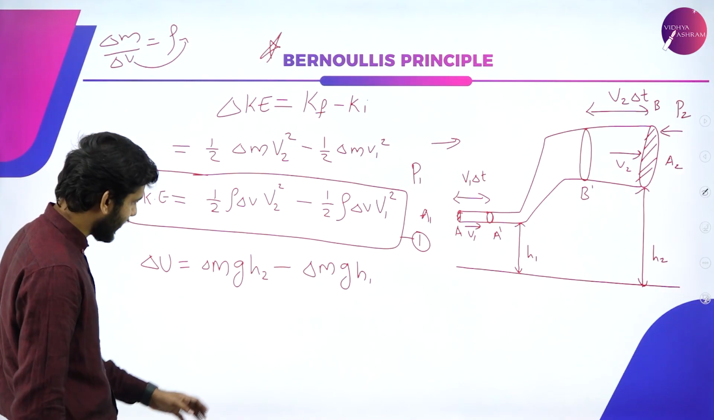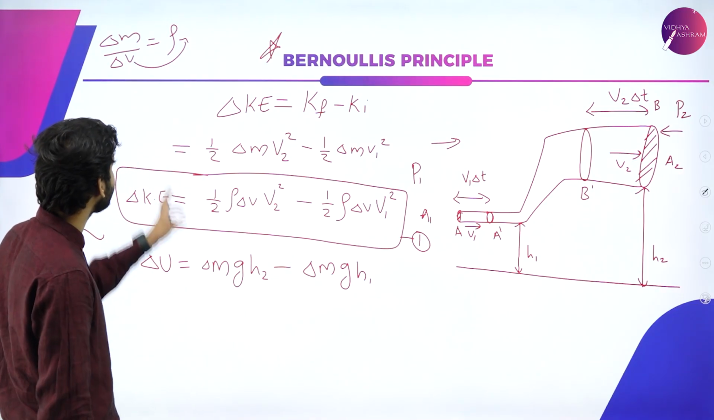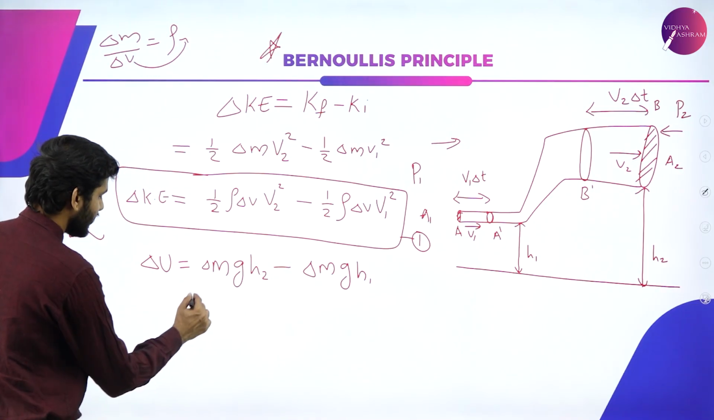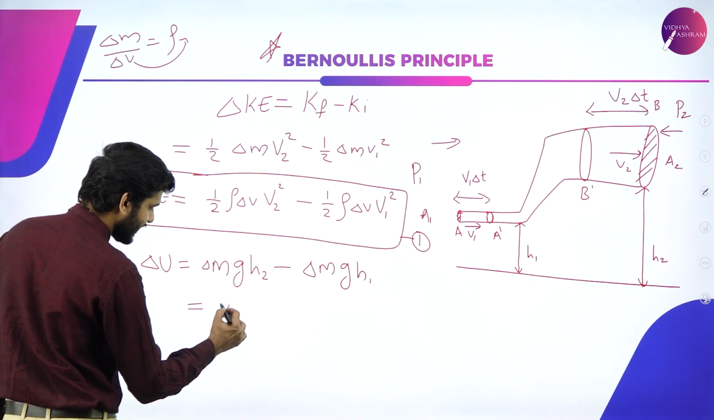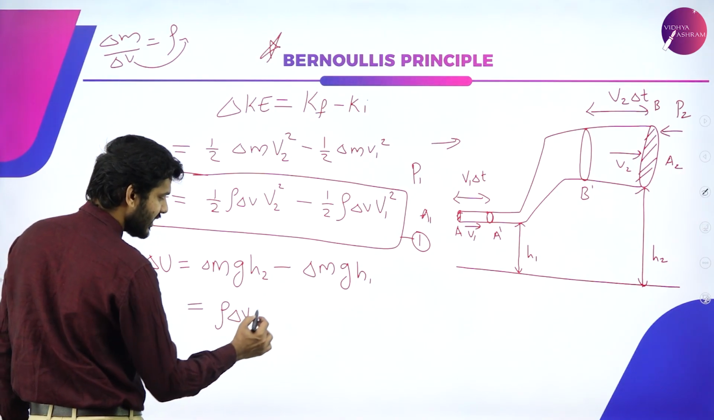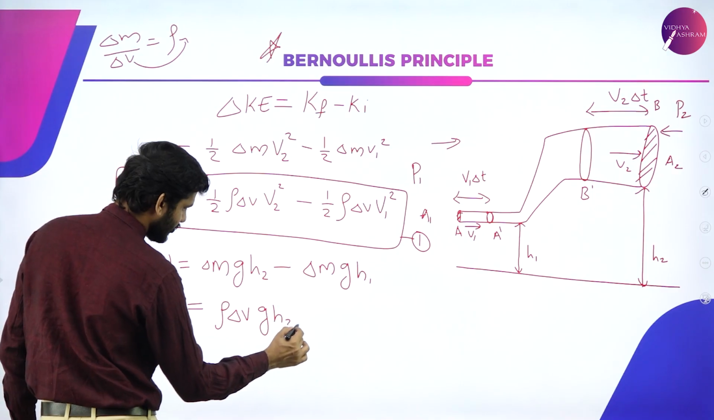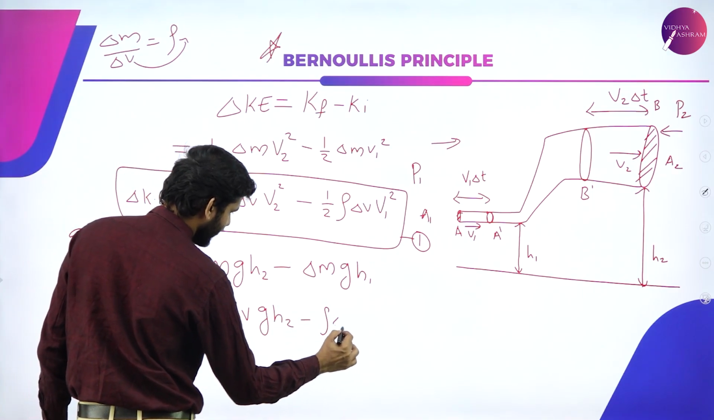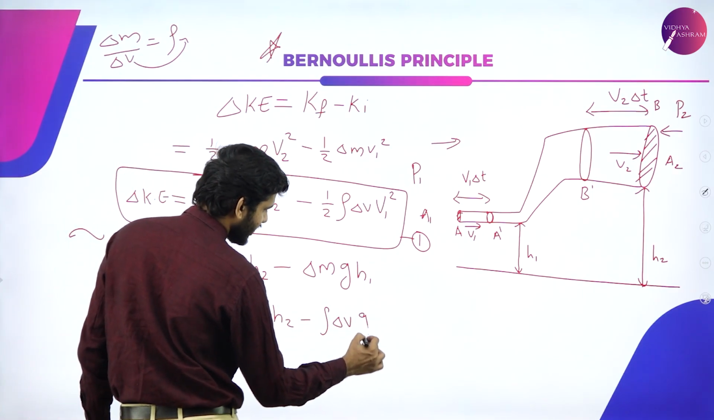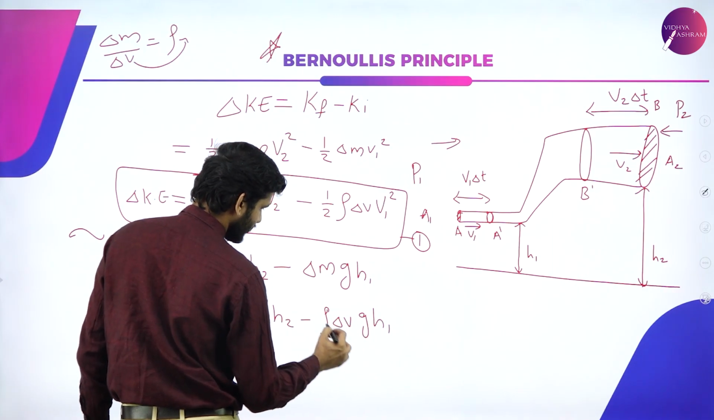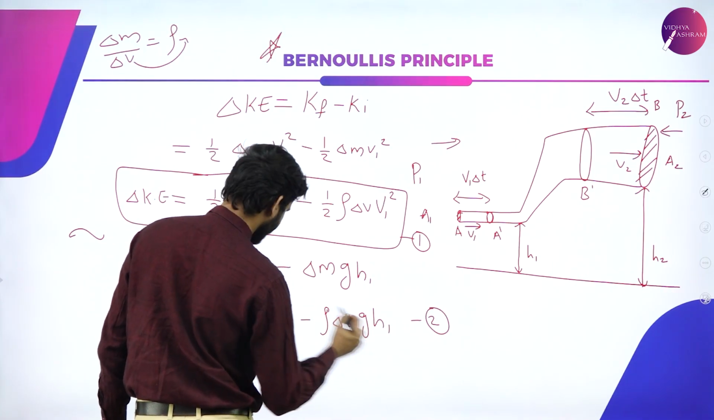Right. Again, now instead of delta m, we are going to substitute rho delta v. So by substituting, we will get rho delta v g h2 minus rho delta v g h1. So this is equation number 2.